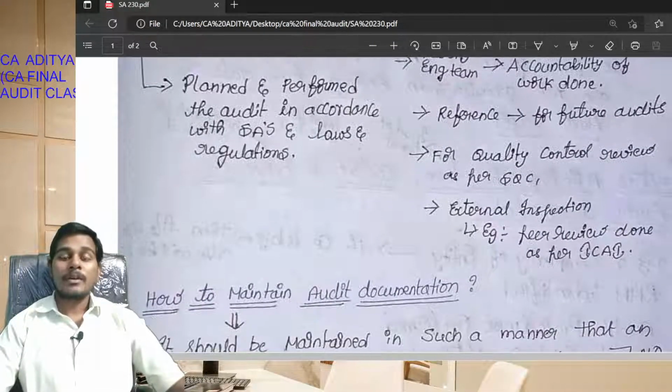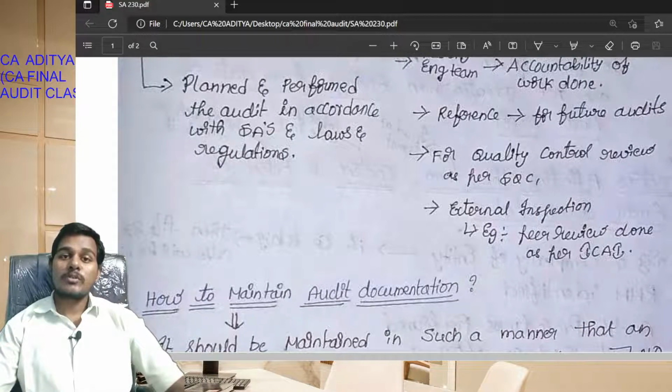See students, in the case of quality control review, as per SQC1 standards on quality control, a quality control reviewer will review the audit procedures performed, audit evidence obtained and conclusions reached, which is nothing but audit documentation. So for the purpose of SQC1 quality control review also, audit documentation should be maintained.